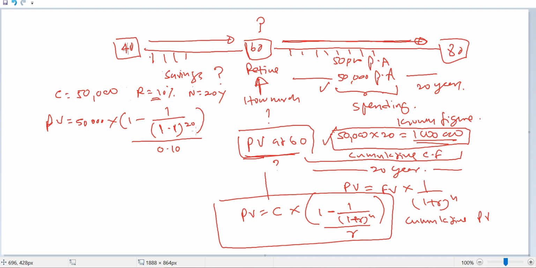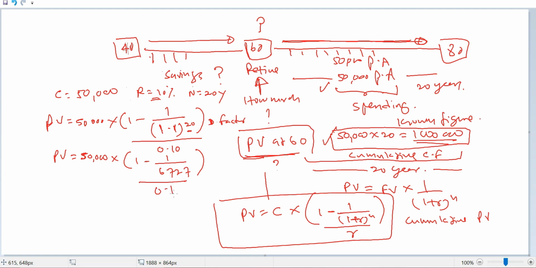So when you further simplify this, present value is equal to 50,000 times 1 minus 1 over 1.1 to the power 20. If you apply the scientific calculation, you can calculate the discounting factor, which is 6.727 over 0.1.